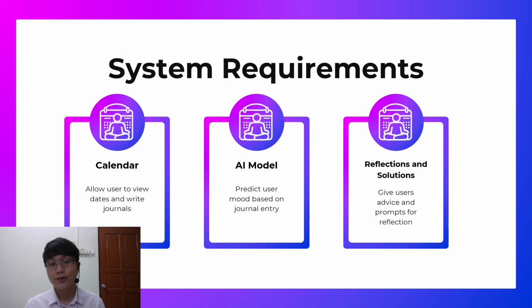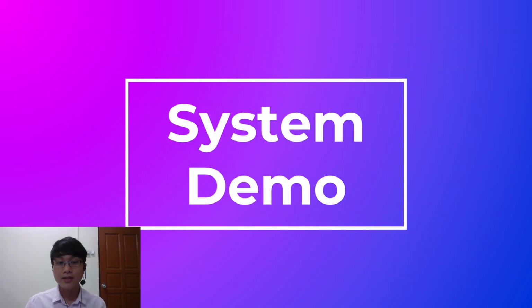So these are the system requirements. First of all, we need a calendar for the users to refer to all of their past dates and also their journals. Then we need the AI model, which predicts the mood based on the journal entry. Then we need reflections and solutions, which prompts the users to reflect on their sentences and their emotions to help them improve themselves. And then this will be the system demo for the application.